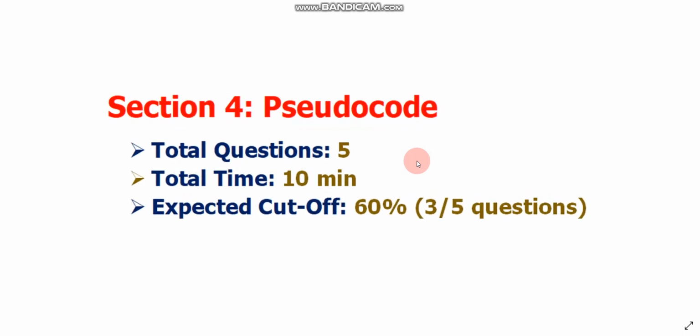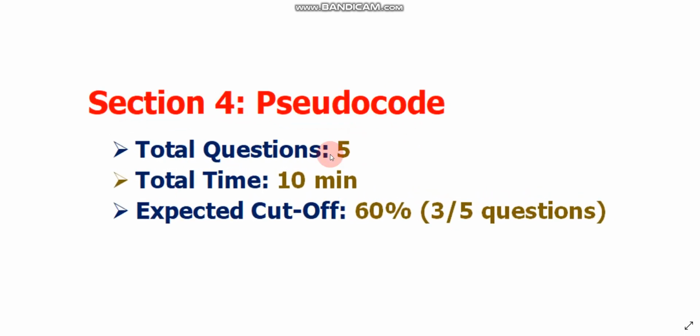Now let's discuss the next section. The next section will be pseudocode. This is a very important section because there will be a total of 5 questions. You need to solve 5 questions in 10 minutes. For each question you will get 2 minutes, and the expected cutoff is 60%. It means you need to solve 3 questions out of 5.